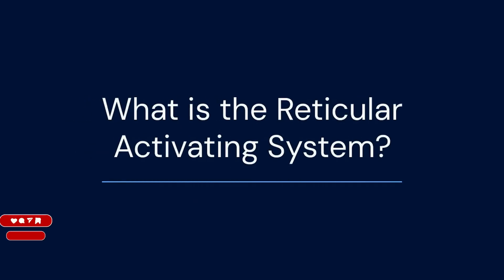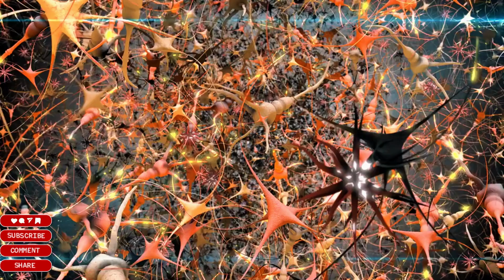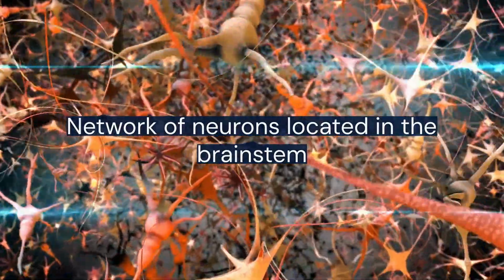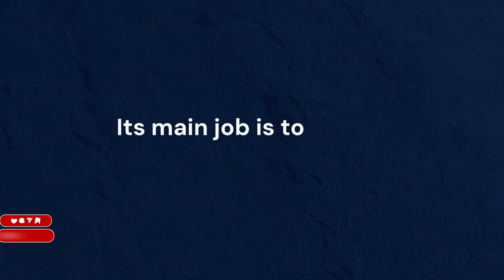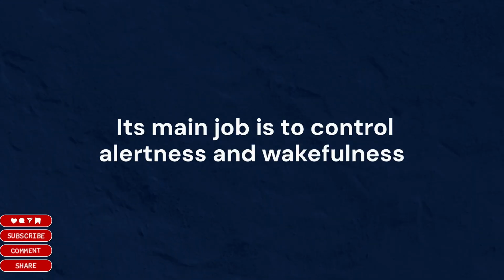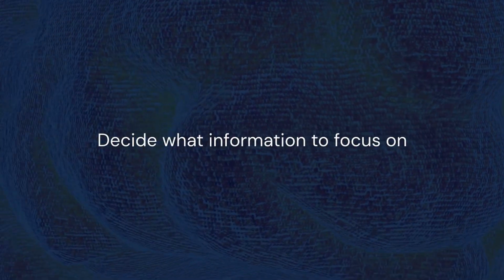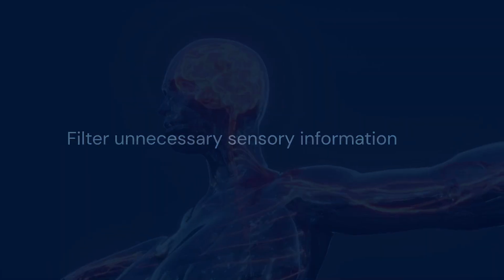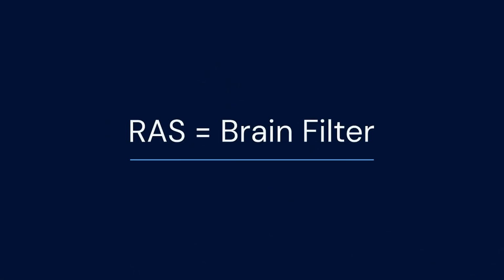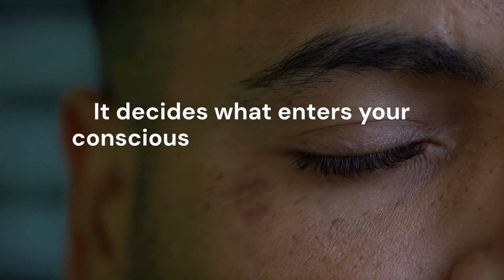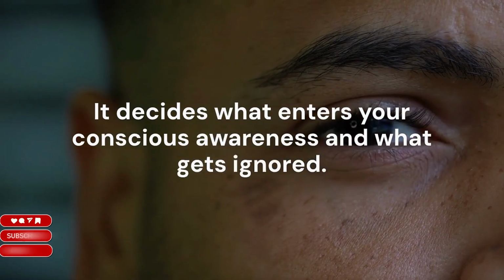What is the Reticular Activating System? The Reticular Activating System is a network of neurons located in the brainstem. Its main job is to control alertness and wakefulness, decide what information your brain should focus on, and filter unnecessary sensory information. In simple words, the RAS acts like a brain filter. It decides what enters your conscious awareness and what gets ignored.